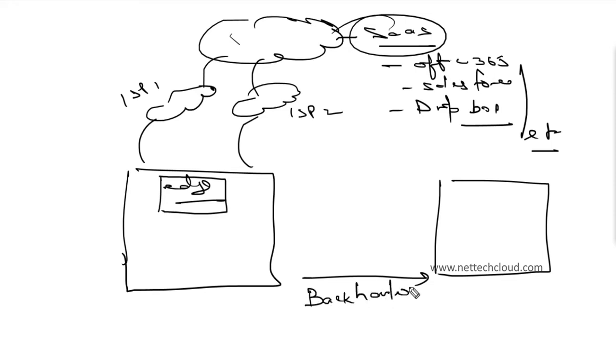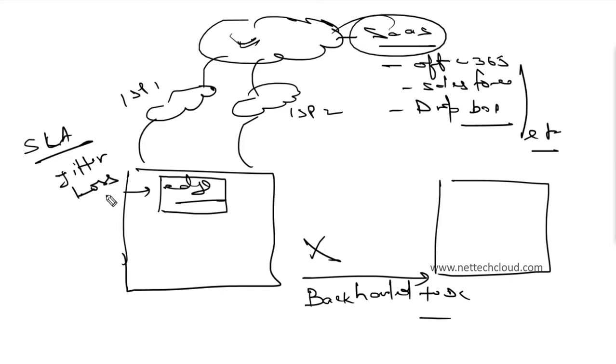Backhauling to the data center and then the internet, you don't want this, right? What you want is seamless connectivity to these cloud hosted applications. So very easily we can configure the WAN edge devices from the centralized management server based on a service level agreement, with predefined values like jitter, loss, and delay.